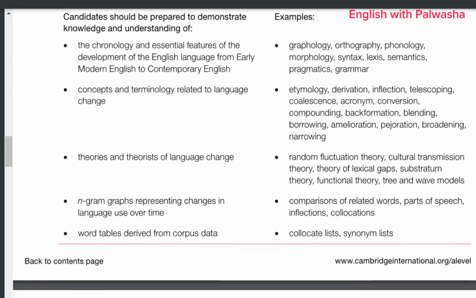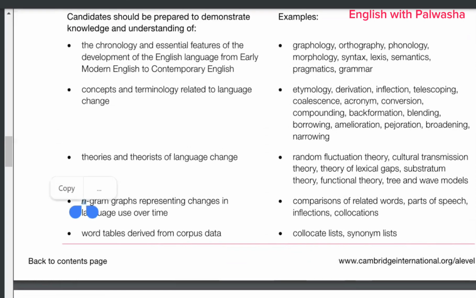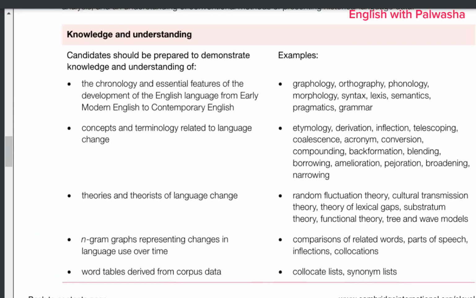And then n-gram graphs representing changes in language use over time. All right. So when the n-gram graph and the question that the English language has changed over time come up, that is in Paper 3 Question 1. So you are requested to work on all these things: the collocates list, the synonym list, the comparison of related words, parts of speech, inflections, and collocations. Word tables derived from corpus data, and these are the examples.